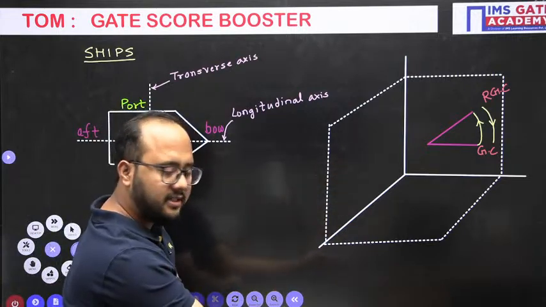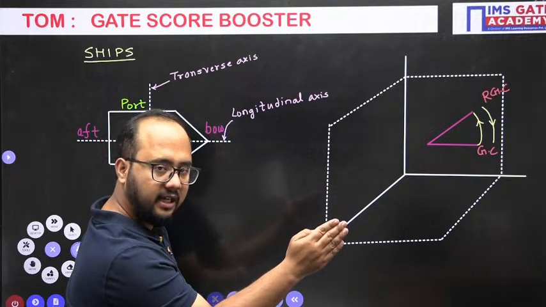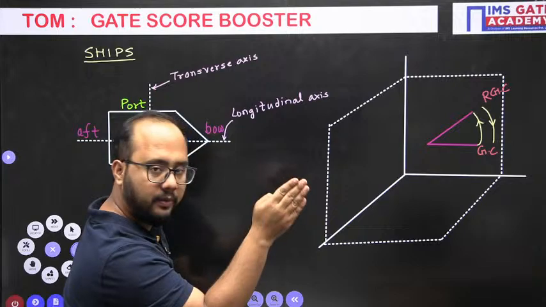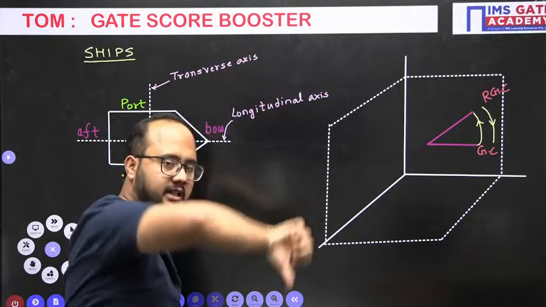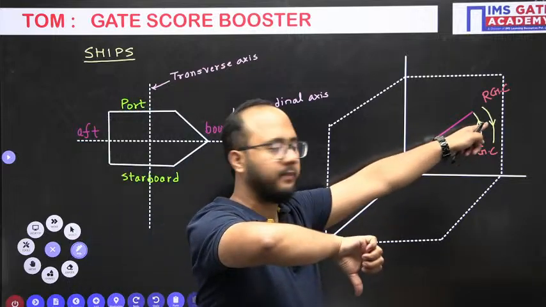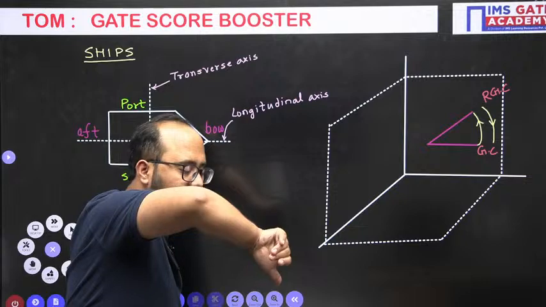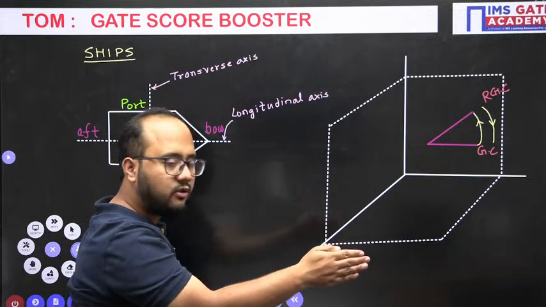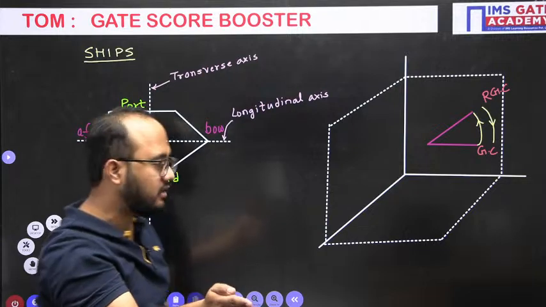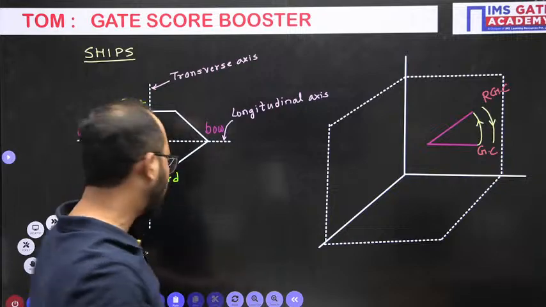The bow pitches in the upward direction like this, so some gyroscopic couple is involved. Reaction to that, reactive gyroscopic couple in the downward direction. Now the fingers are curled like this, so it means the ship will try to steer towards the right direction, which is starboard. That is the effect of the reactive gyroscopic couple.